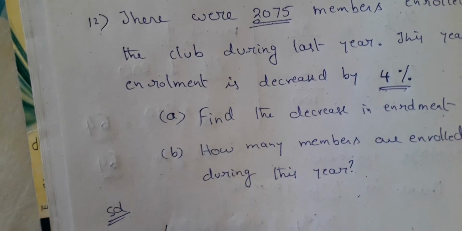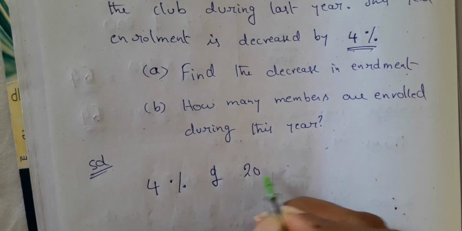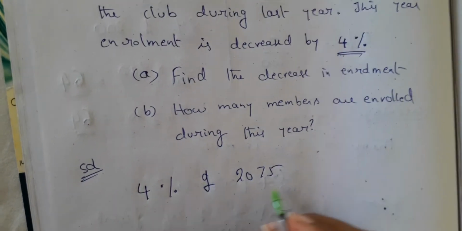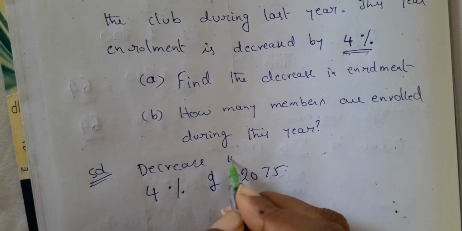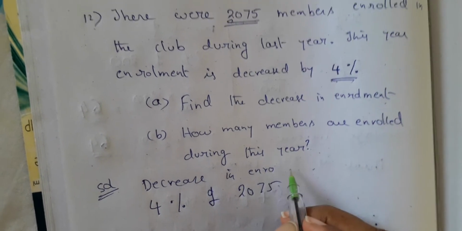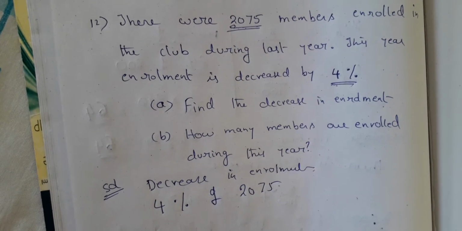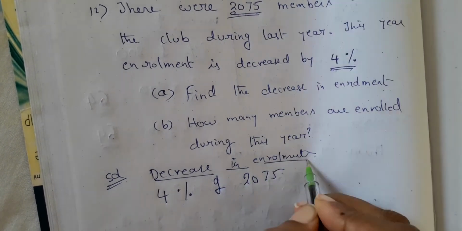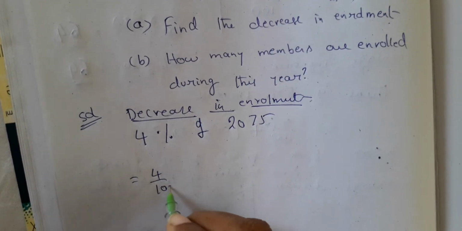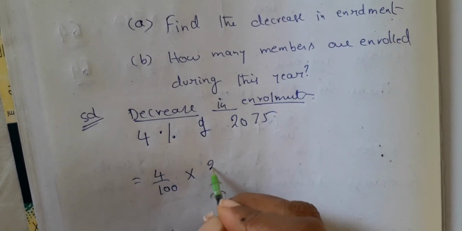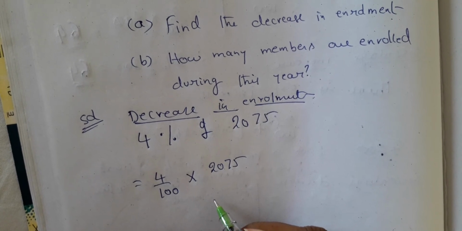Solution. Now 4% of 2075. What is this 4% of 2075? Decrease in enrollment. Let us find this part first. 4% of 2075 is equal to 4 by 100 of 2075.